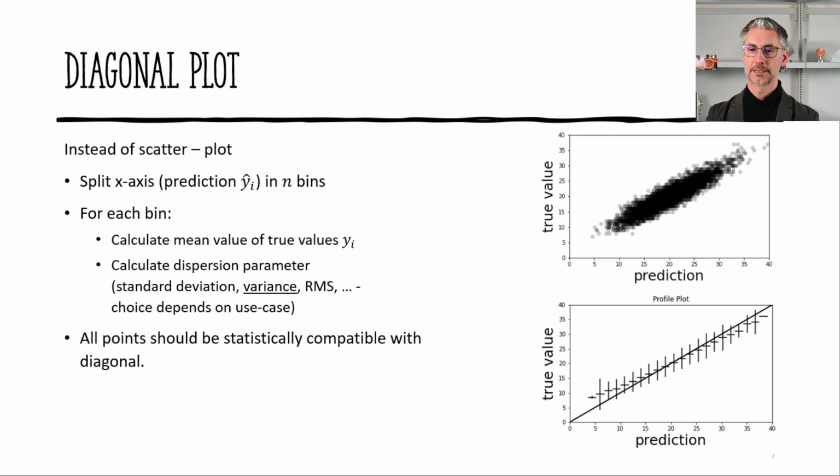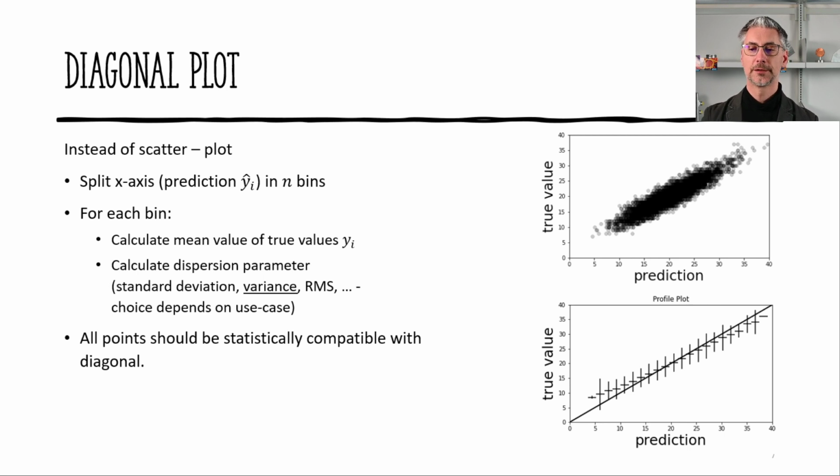Let's have a look at this example. You can use it as a scatter plot as we've done previously, but obviously we can't really see what's going on. On the x-axis we put the prediction, on the y-axis we put the true value. If we have a lot of data points, we can't really determine how things are going. So what we do instead is we split the x-axis, that is the prediction, into n bins, and for each bin we calculate the mean of all values that fall within that bin.